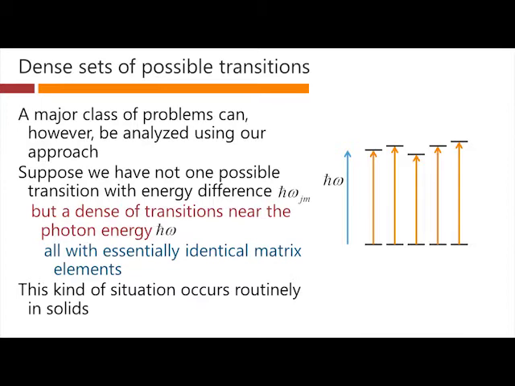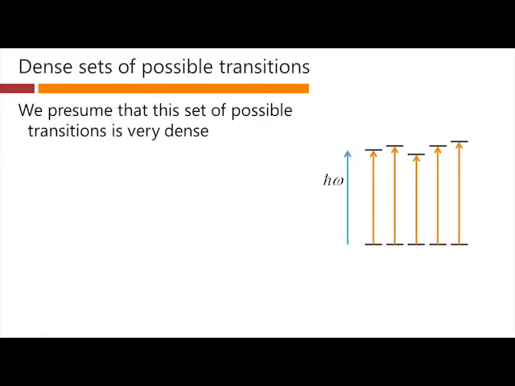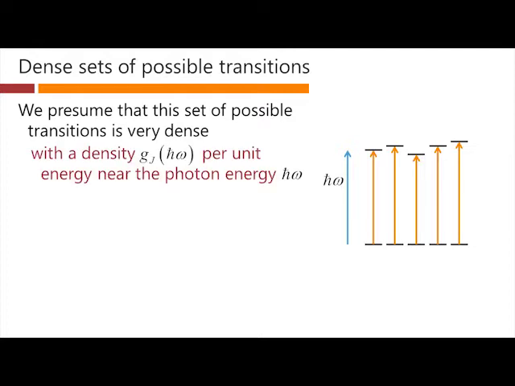Well, this kind of situation occurs quite routinely in solid materials, for example. So not just one transition energy, but a dense set of possible transitions with somewhat different energies. We presume that this set of possible transitions then is very dense in frequency or energy, and so we could talk about a density per unit energy near the photon energy h bar omega, and we could call that density G sub j of h bar omega.